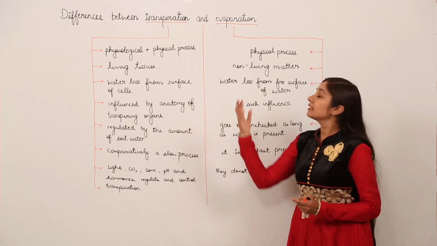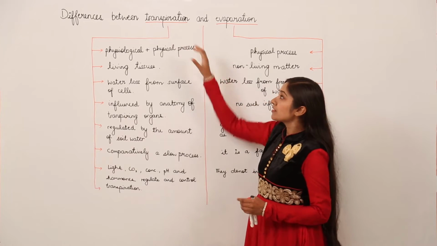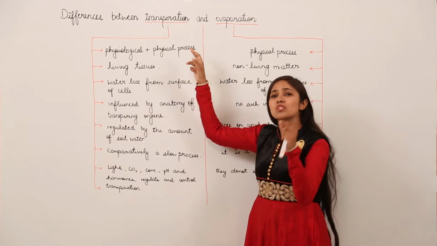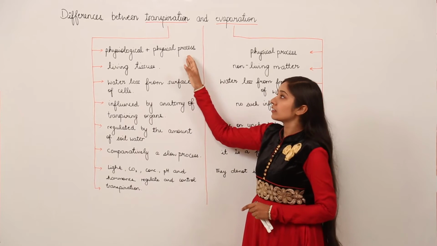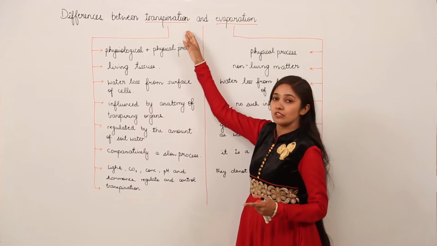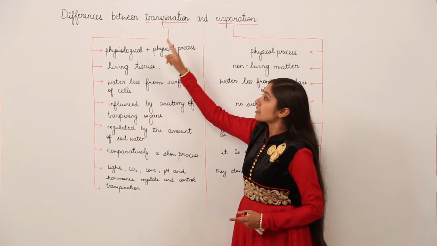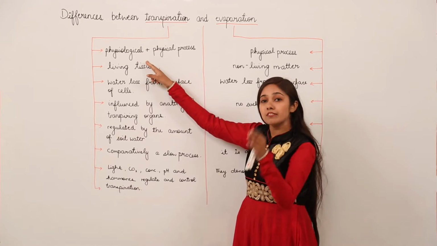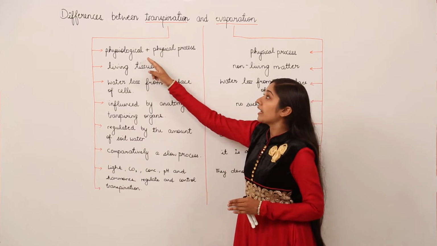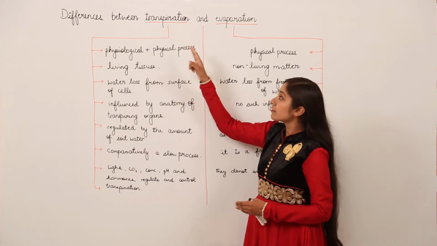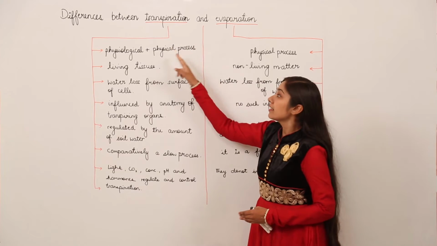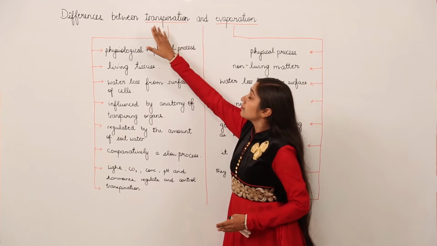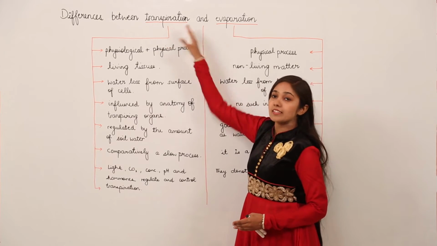How physical? Because there is some effect of certain factors such as, we can say, light to some extent. So physical factors are also responsible for transpiration. So transpiration is physiological because of osmotic pressure and other factors that affect this process, plus it is a physical process also. Why? Because there are certain abiotic factors also which regulate this process, that is transpiration.